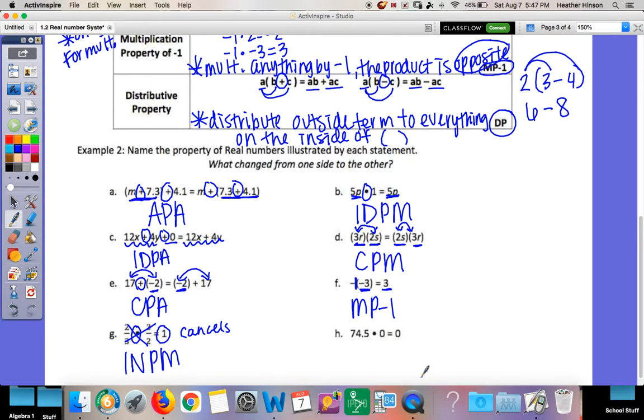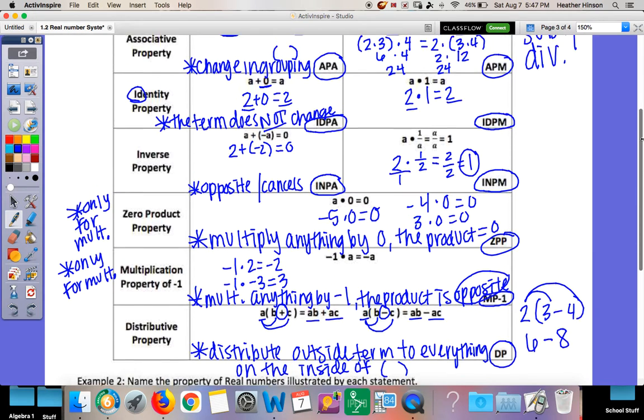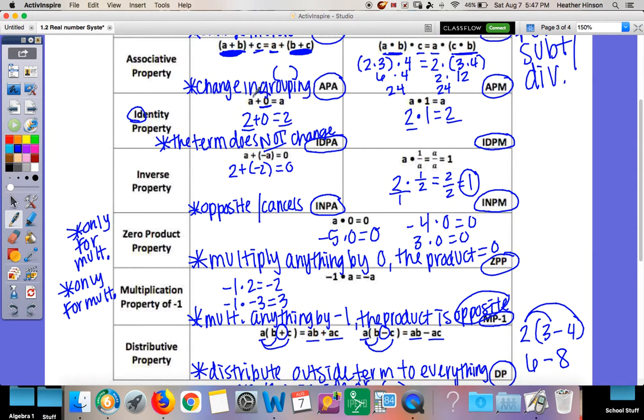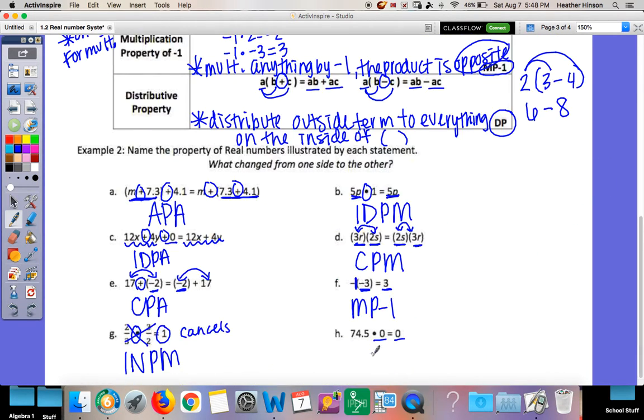H, what happened from the left to the right? I multiplied by 0, and it became 0. What property multiplies by 0? Not adds by 0, those are different. We have one that adds 0, that's identity. Which one multiplies by 0? The 0 product property. This one multiplies by 0 and makes your answer 0. So that is 0 product property.